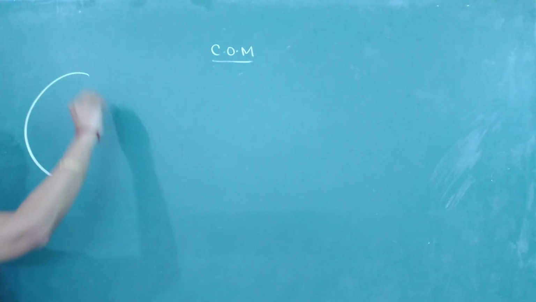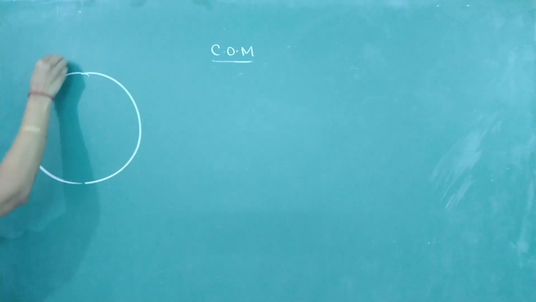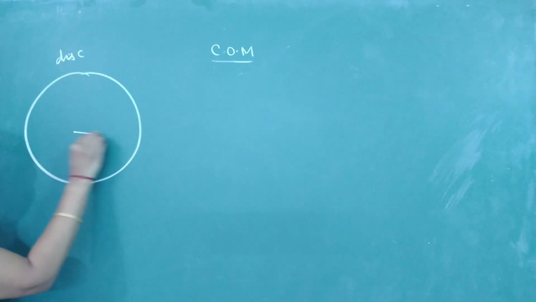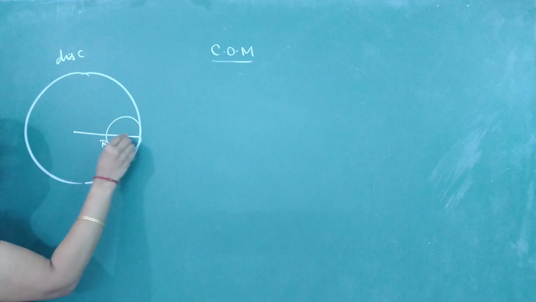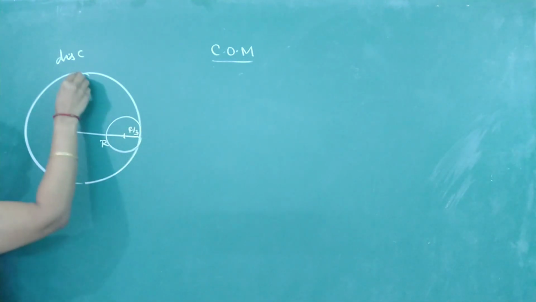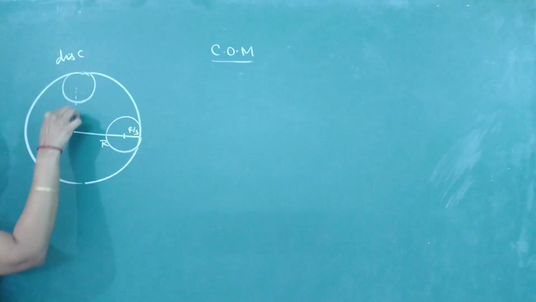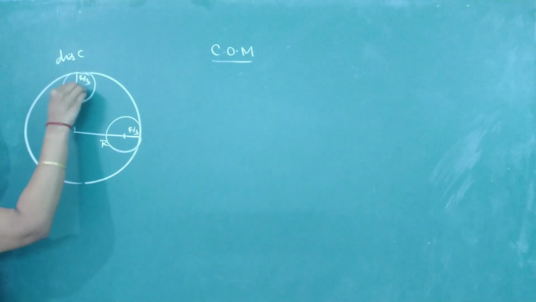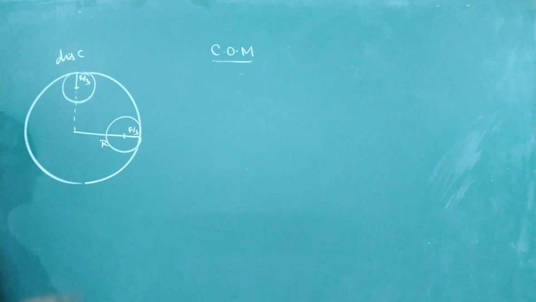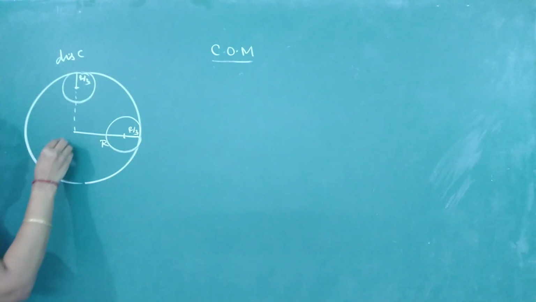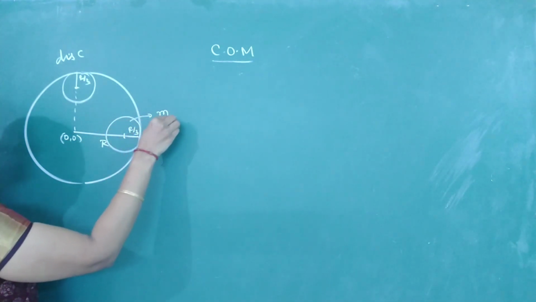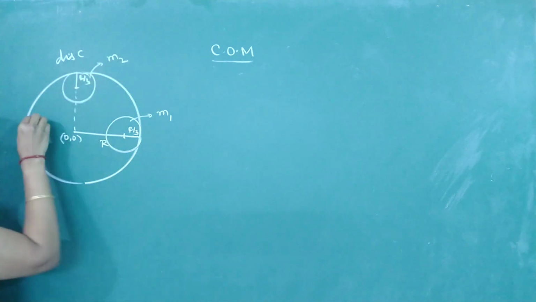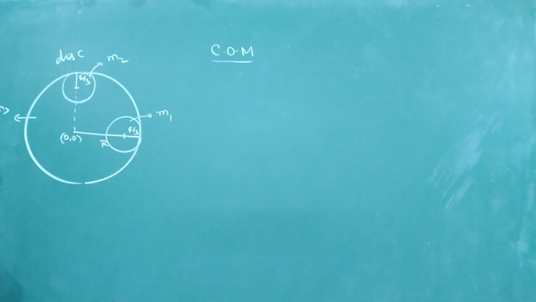There is a sphere, or let us take a disc whose radius is capital R. From this we are going to remove two circular regions of radius R by 3, one from here and this one, having a radius R by 3. Instead of one mass I am removing two masses. One is along x and one is along y. Consider this as 0, 0. For this mass I will write the mass as m1, this as m2, and the remaining mass as m3. After removing, whatever is left out, I will write it as m3.